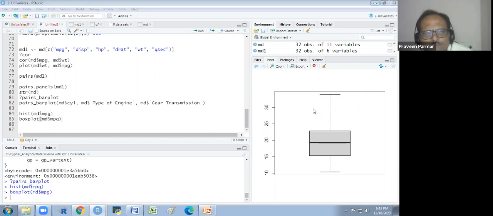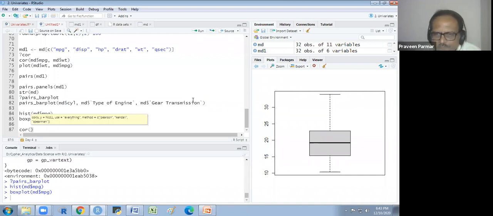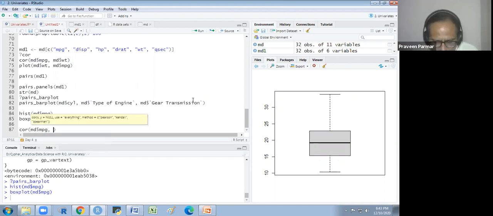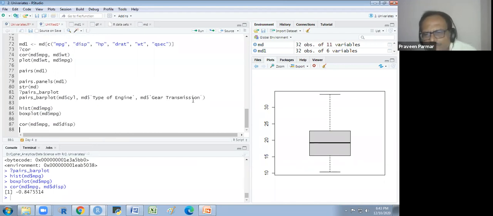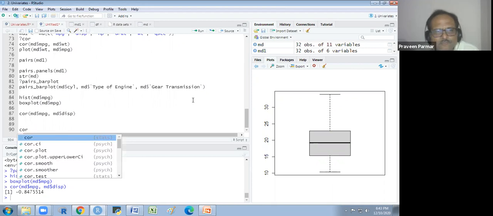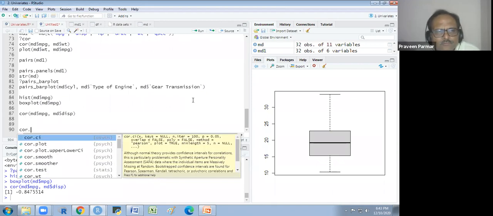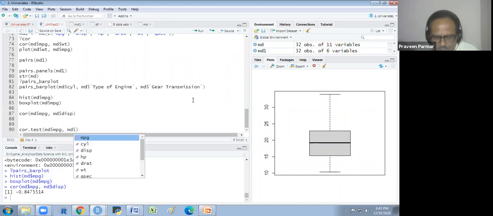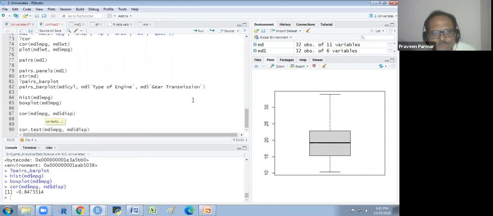How to code correlation manually. So you could use the function cor. Okay. And you write the variable with data, mtcars dollar mileage or the mtcars dollar displacement if you want. You will get this correlation. Or if you want the correlation test, then also you write the same thing. Whatever you are taking, displacement.